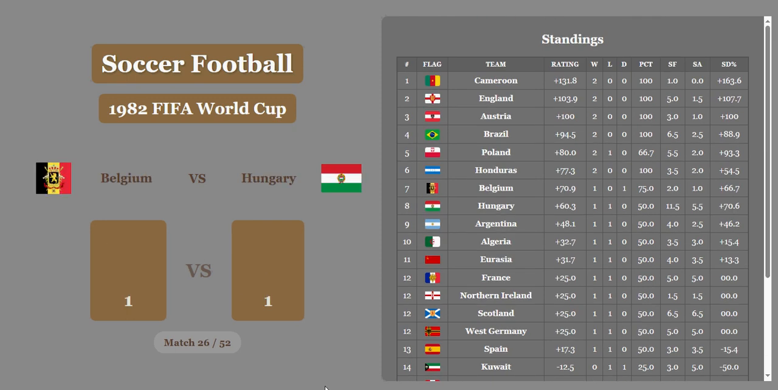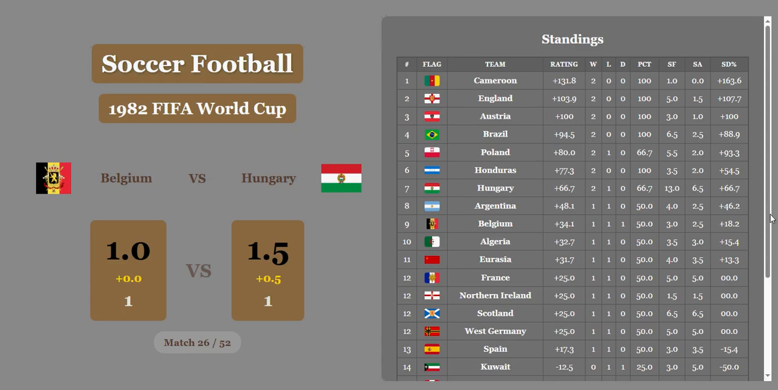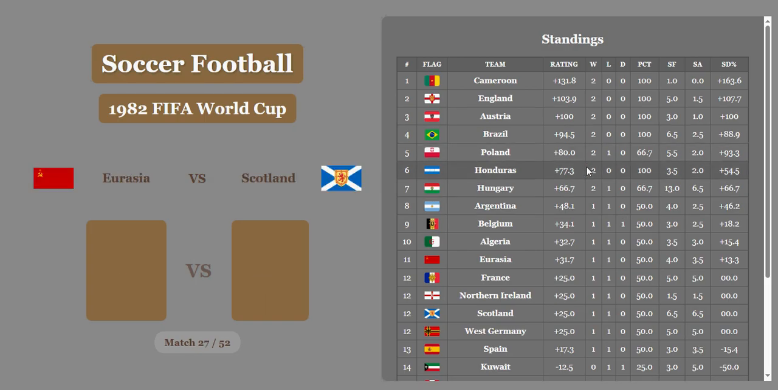It's bad. Belgium versus Hungary. It's a draw. I think Hungary's going to pull away with a narrow victory here. They do, half goal. And Belgium now in 9th place. Hungary up in 7th with a rating of 66.7. Remember, this rating is a mix of score difference and winning percentage.